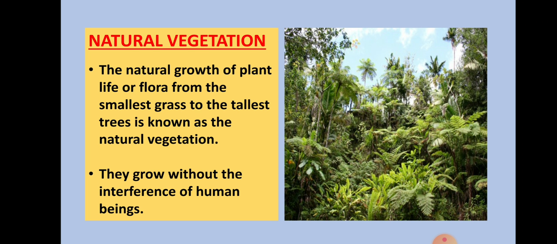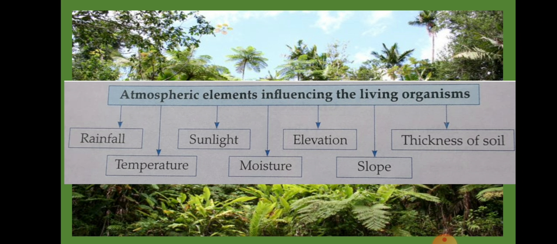The natural growth of plant life or flora, from the smallest grass to the tallest tree, is known as the natural vegetation. They grow without the interference of human beings. There are certain elements which influence the growth of plants. Basically, it's rainfall, temperature, sunlight, moisture, elevation, slope and thickness of soil.